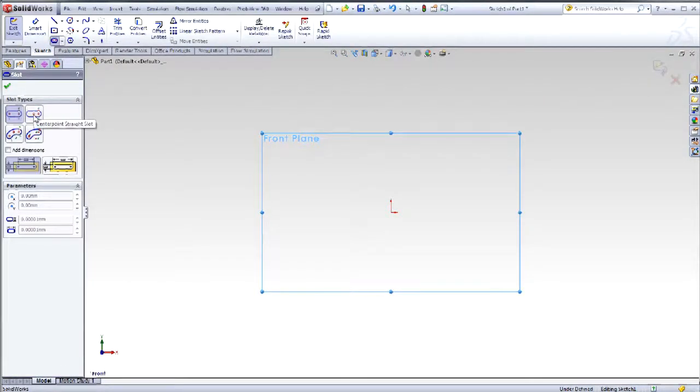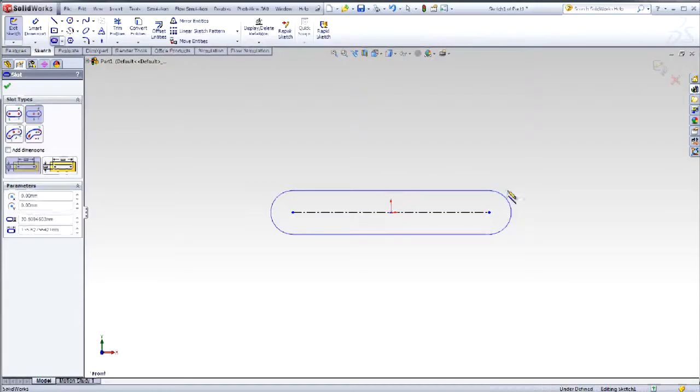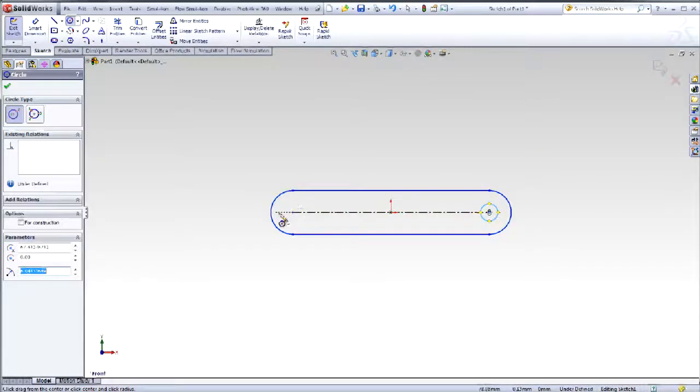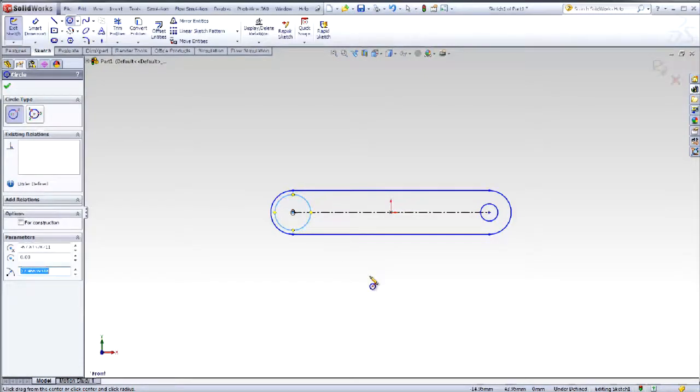Sketch 2 small circles at the endpoints of the center line of the slot. Right-click, select. Select the first circle, hold the Control key down, select the second circle, click Make Equal. Now the two circles are the same diameter. There are other options in Add Relations, such as concentric.